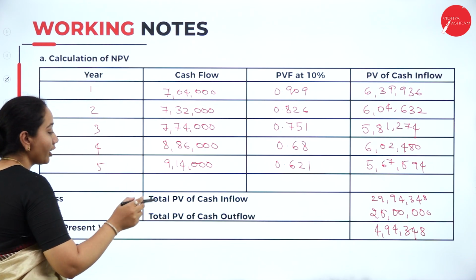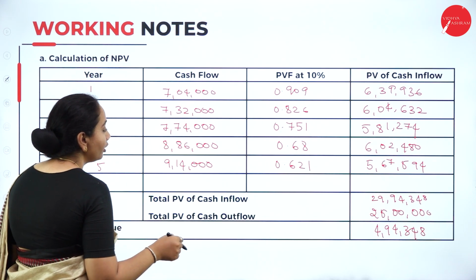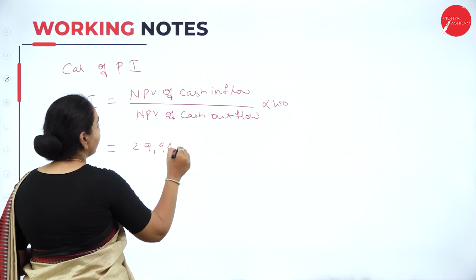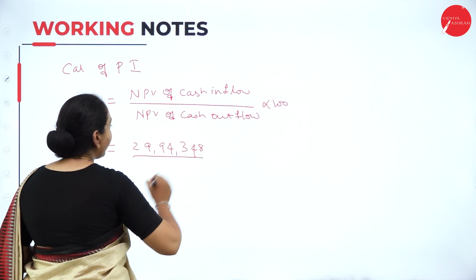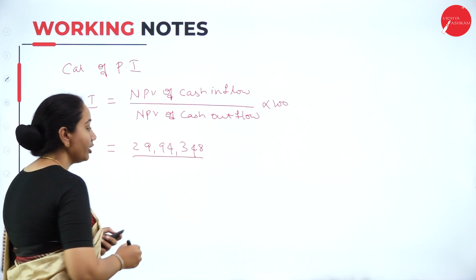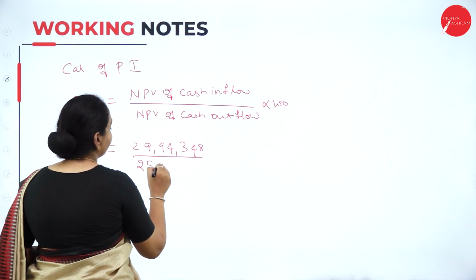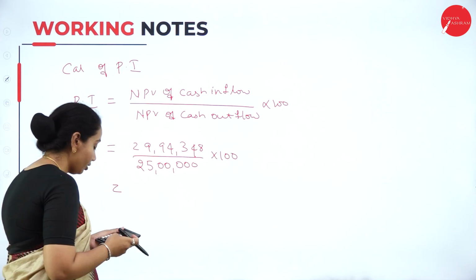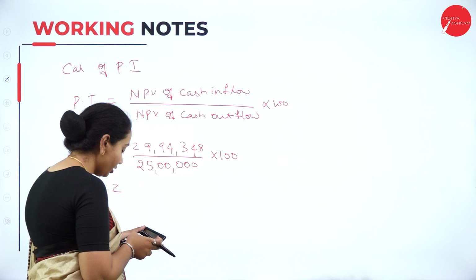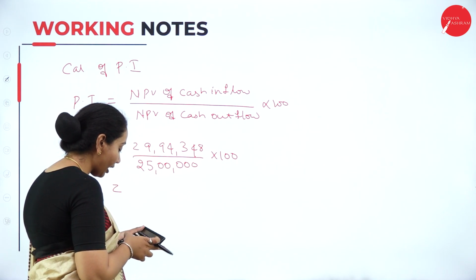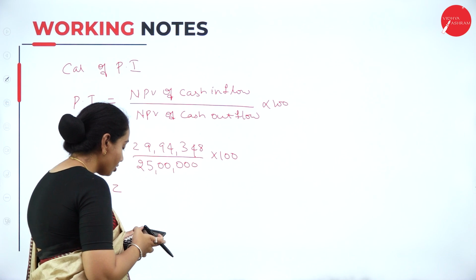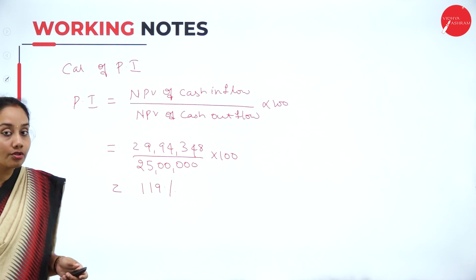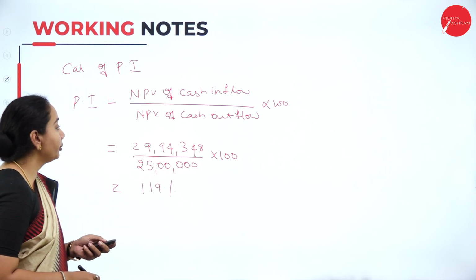The net present value of cash inflow we have got is 29,94,348, divided by the net present value of cash outflow, 25 lakh, into 100. So we'll get 119%. This is how we calculate the profitability index.